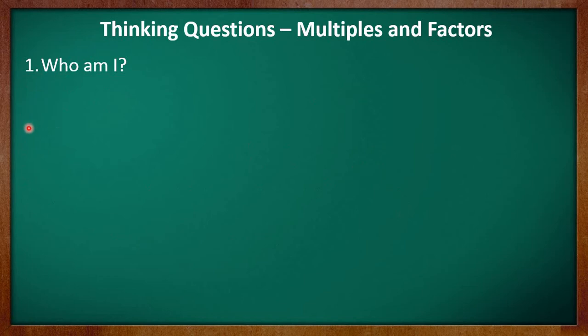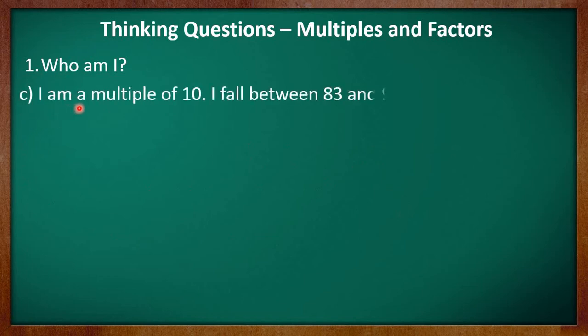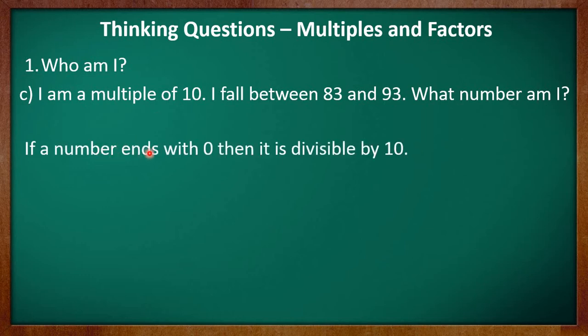Let's move to C part. It says, I'm a multiple of 10. I fall between 83 and 93. What number am I? Now kids, we have just revised the divisibility test for 10. It says if a number ends with 0, then the number is divisible by 10. That means if a number has 0 at its ones place, then you can divide the number with 10 completely.